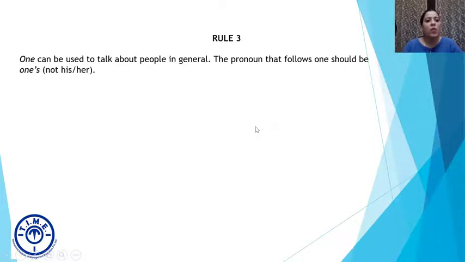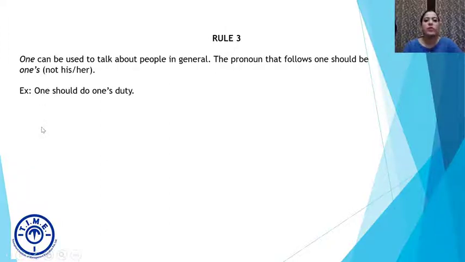Rule number 3. One can be used to talk about people in general. The pronoun that follows one should be one's, not his or her. So as we saw earlier, one is an indefinite pronoun, right? So because we cannot assume the gender, his or her cannot come, we cannot assume the gender, which is why for possession we will say one apostrophe s. Let us quickly understand with an example.